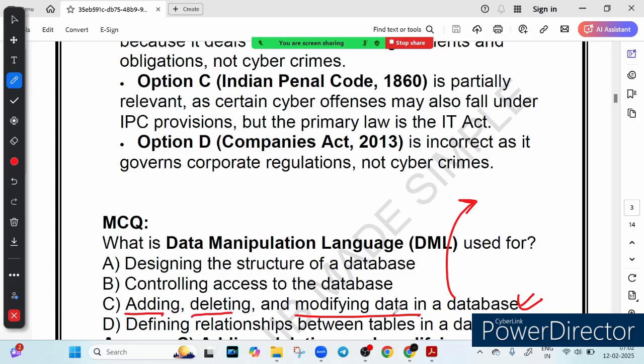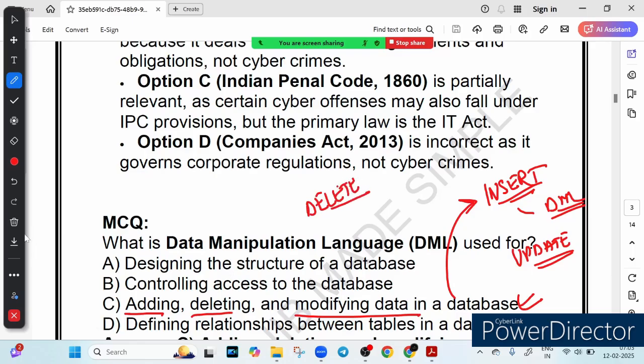For example, imagine you want to add a new book to the library database. You will use the insert statement in the DML. If you want to update the price of an existing book, you would use the update statement. And if a book is no longer available, you can delete it using the delete statement. So this is the correct answer.